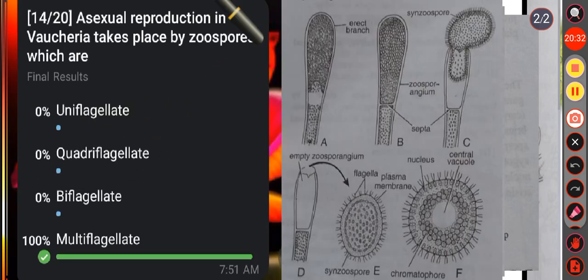Then next question, asexual reproduction in Vaucheria takes place by zoospores which are option A uniflagellate, option B quadriflagellate, option C biflagellate, option D multiflagellate. Here the correct answer is option D, that is multiflagellate. Asexual reproduction in aquatic species of Vaucheria usually takes place by means of multiflagellate and multinucleate zoospores.